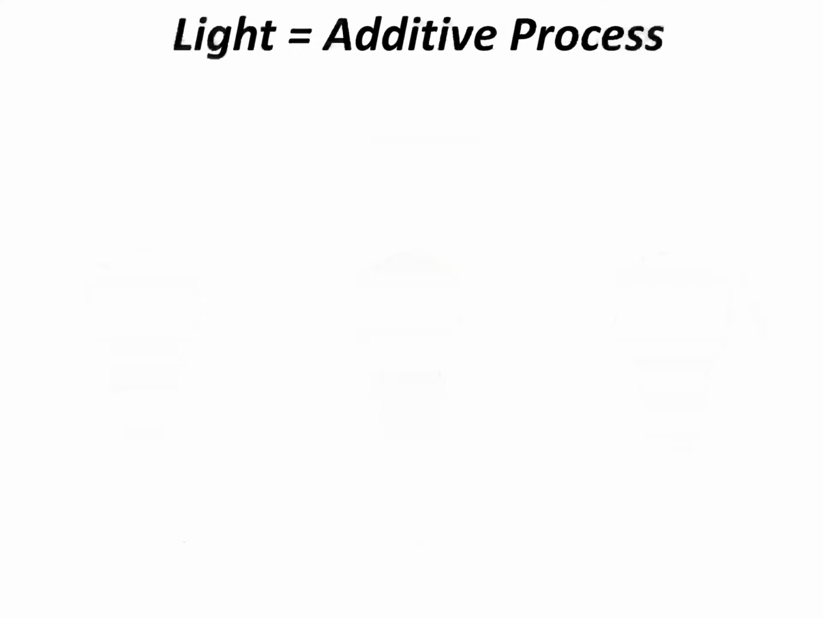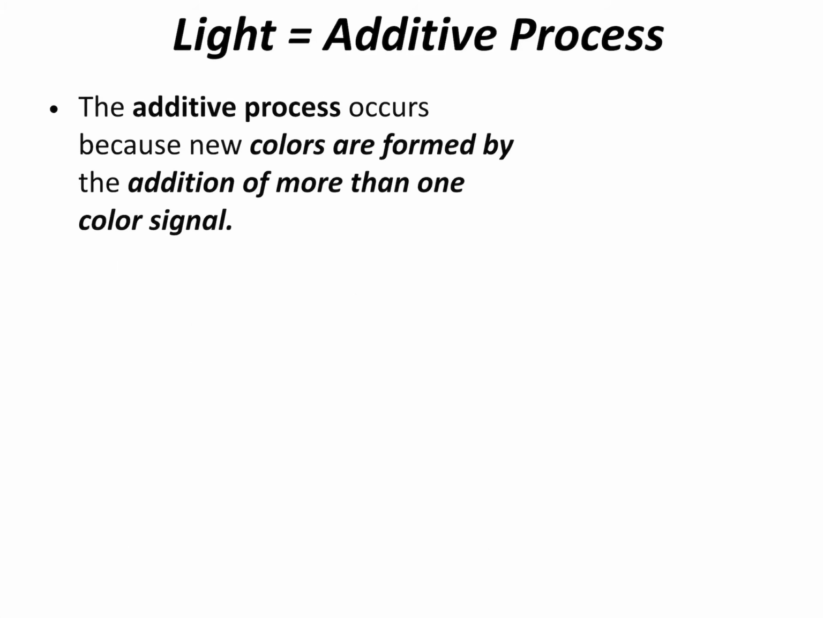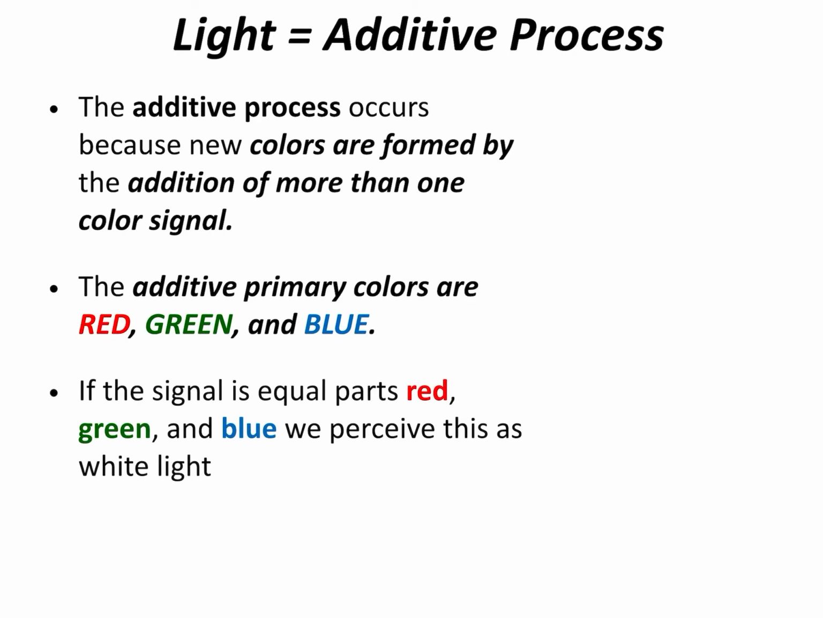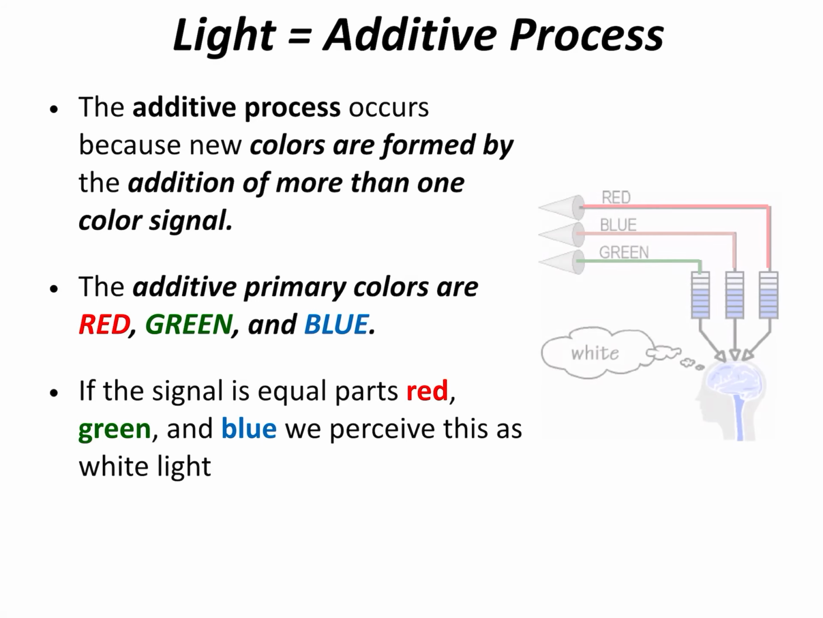When we combine light to make new colors, we call this the additive process, because we're adding wavelengths and frequencies of light together to be received by our brain, and our brain takes the different signals and puts them together to determine what color we're seeing. So the additive process occurs because new colors are formed by the addition of more than one color signal. So remember that our primary colors for light are red, green, and blue.